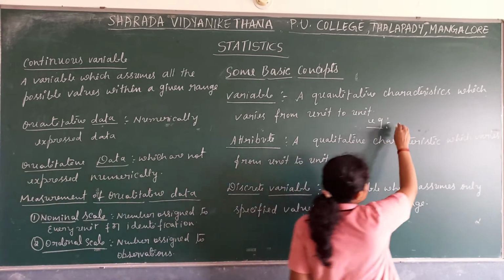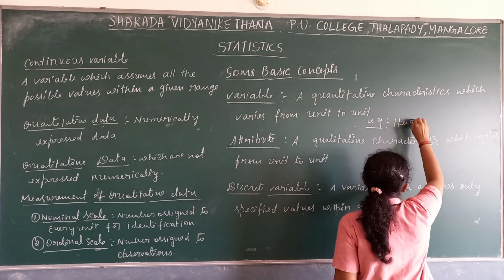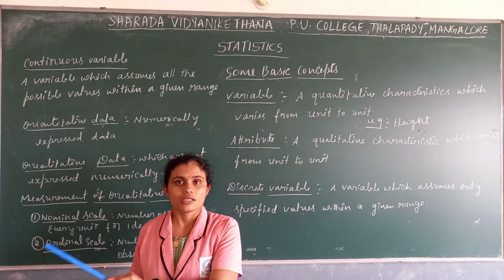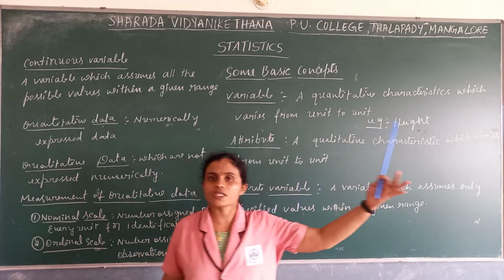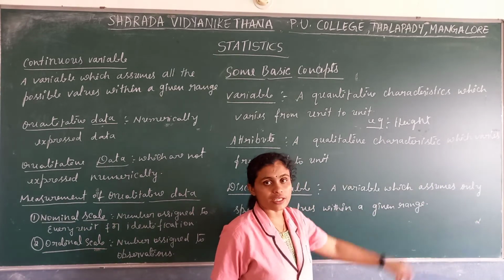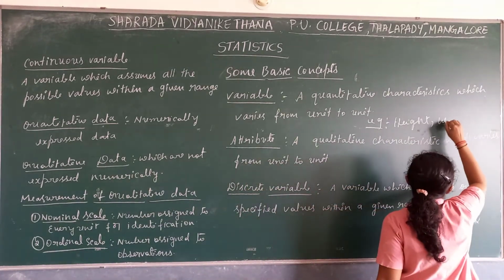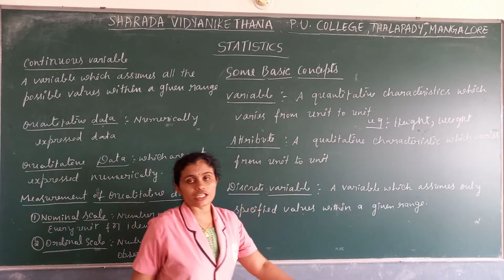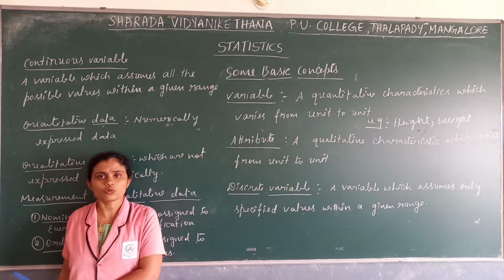For example, height will vary from person to person. One person will be 5.1, another person will be 5.7. One more characteristic of a person is weight. It will not be similar for all individuals.